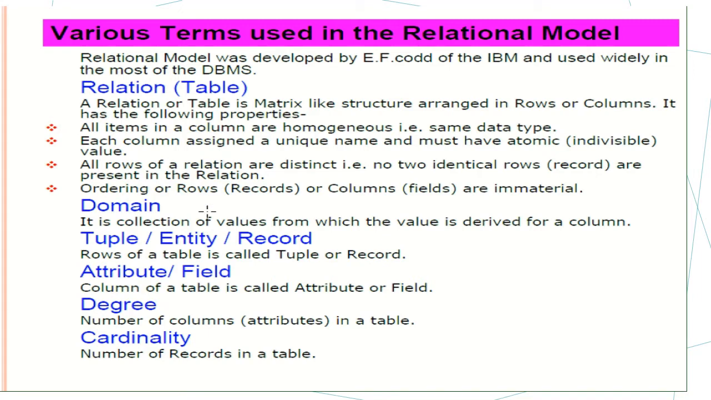Ordering of rows of records or fields is immaterial. Next, domain: it is a collection of values from which the value is derived for a column. Tuple or entity or record: the rows of a table are called tuples or records. Attribute or field: a column of a table is called an attribute or field. Degree means the number of columns in a table. Cardinality means the number of records in a table.